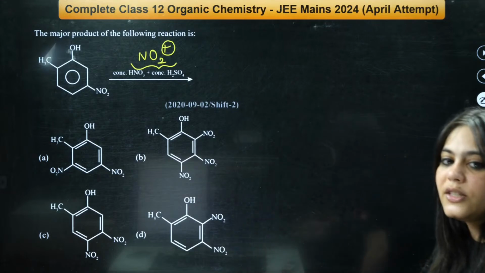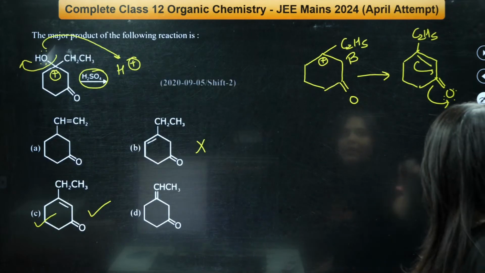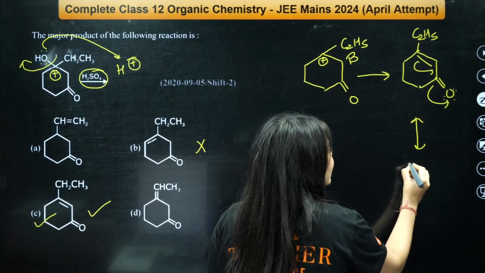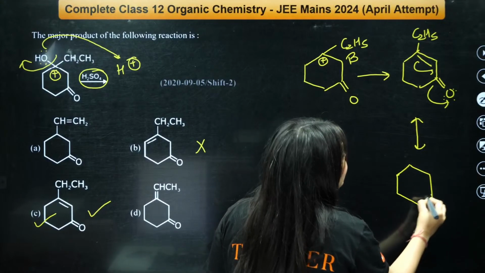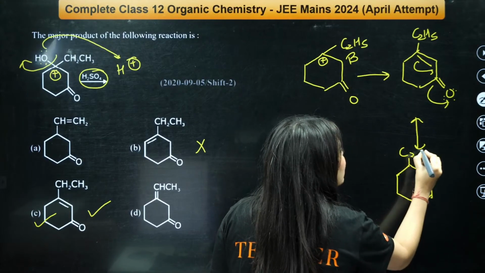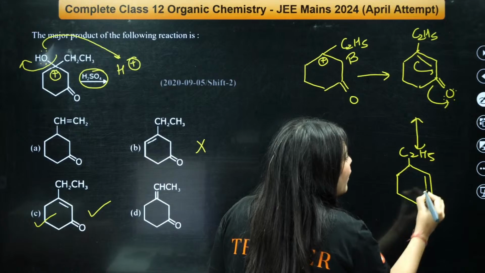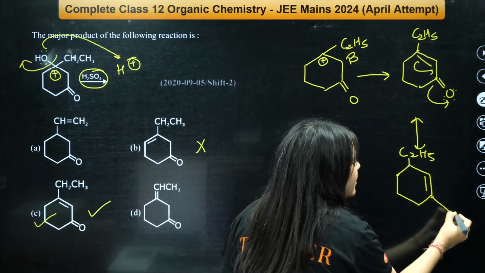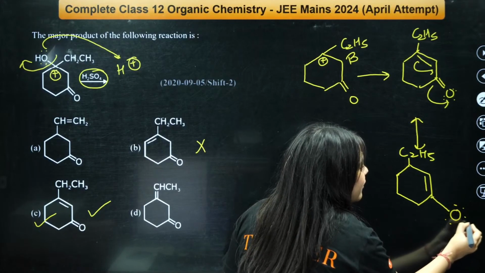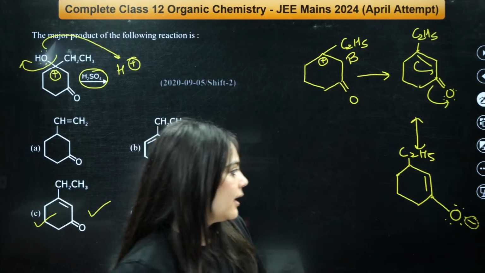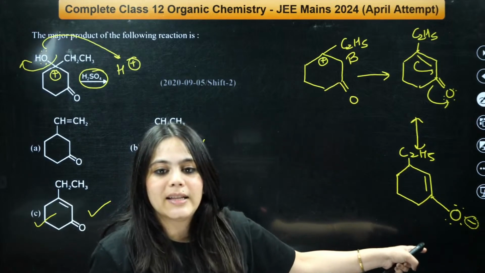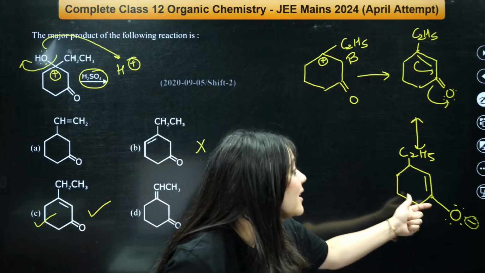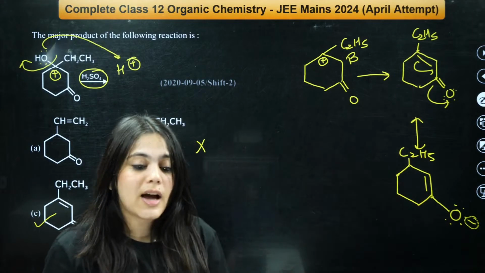No, bacha, oxygen does not get the triple bond here. The actual structure looks like this. The resonating structure looks like this. Here is the C2H5, right? The double bond goes over here, and this oxygen's double bond actually gets converted into a negative charge like this. Can everybody see? A negative charge like this is created. So oxygen does not get the triple bond, it actually gets a single bond. This is how the resonating structures are formed.